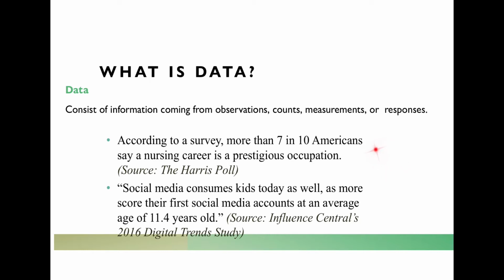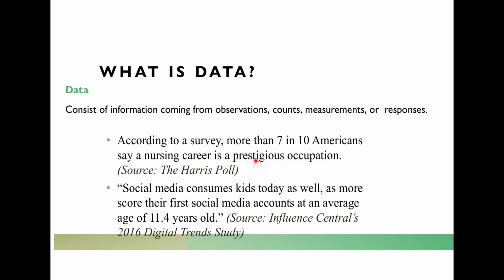According to a survey, more than 7 in 10 Americans, or 70% of Americans, say a nursing career is a prestigious occupation. So the data in this statistic was made up of a survey that was taken, and you could see this as a kind of yes or no. Would you consider a nursing career a prestigious occupation?